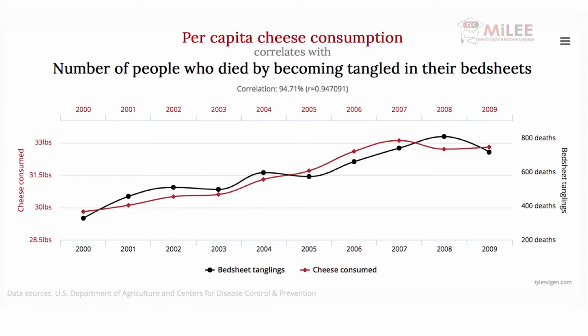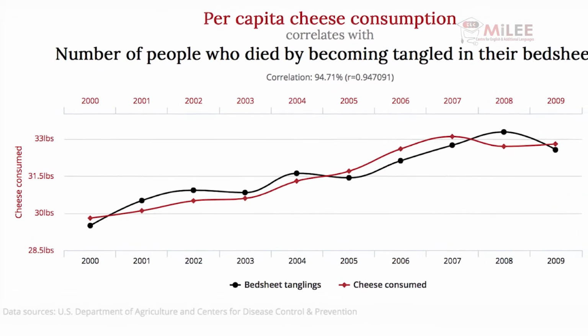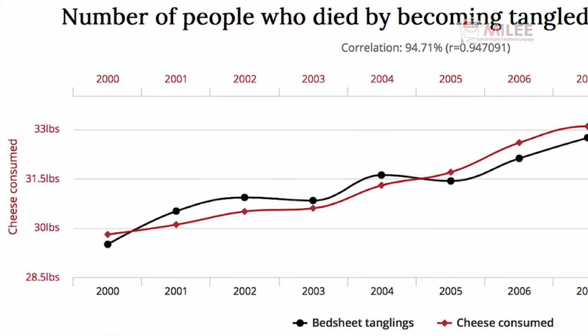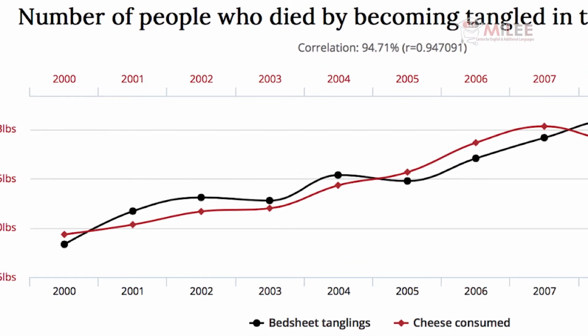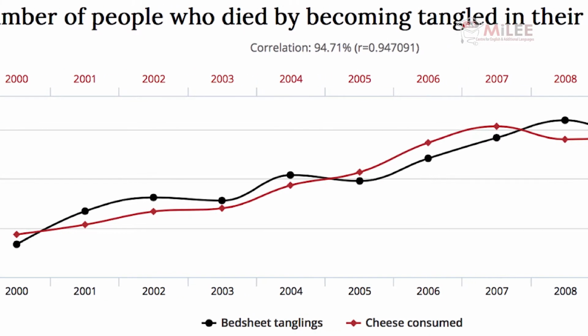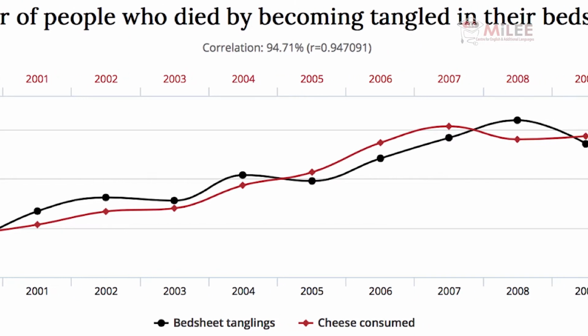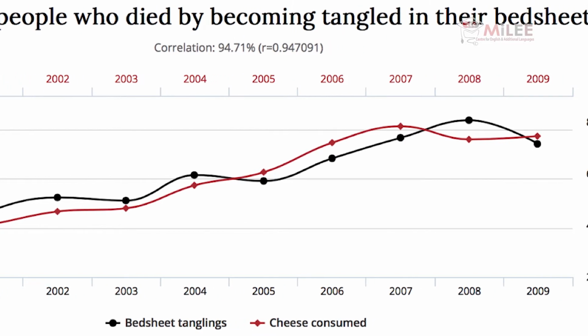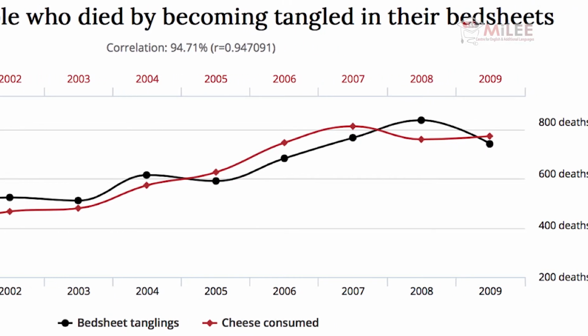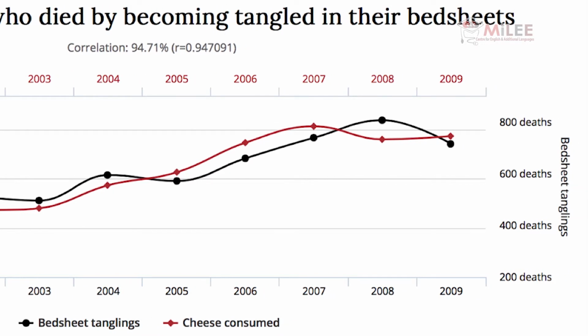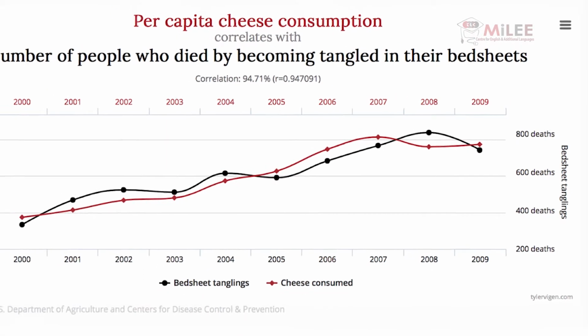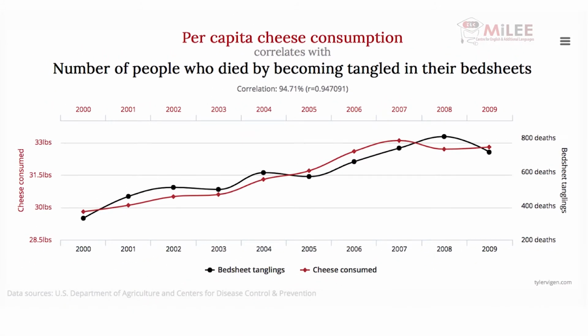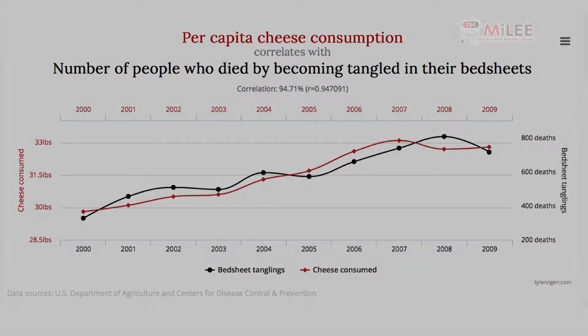Let's look at some data on the number of people who died by becoming tangled in their bed sheets and the amount of cheese consumed between 2000 and 2009. These lines closely follow each other, meaning that there is a correlation, but you know that consuming cheese does not cause people to get tangled in their bed sheets, so there's clearly not causation between these variables. Many people make the mistake of assuming that correlation automatically implies causation. But we certainly shouldn't advise Park and Shop or Welcome to start selling less cheese to prevent people from getting tangled in their bedsheets and dying. It would be ridiculous to make a policy decision based on this data.